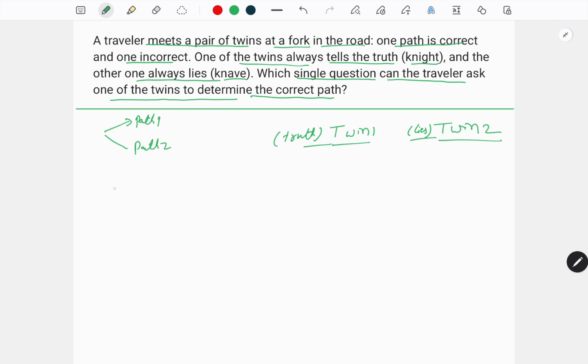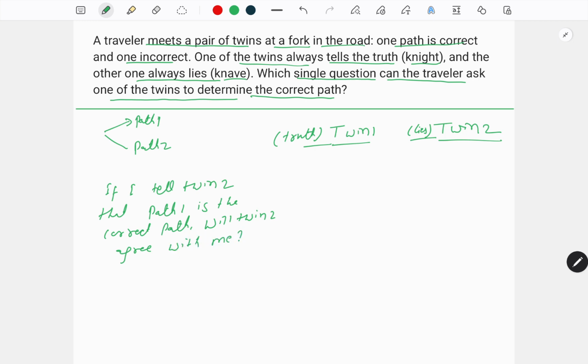So if I go to twin 1 and ask him, if I tell twin 2 that path 1 is the correct path, will twin 2 agree with me?